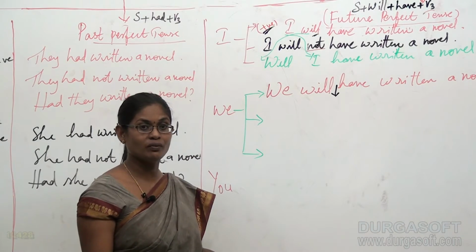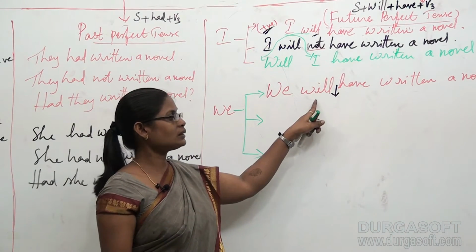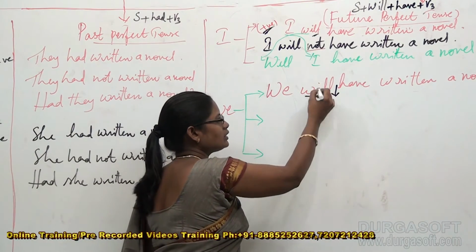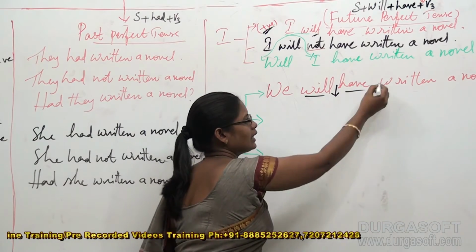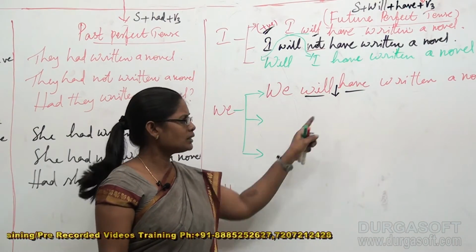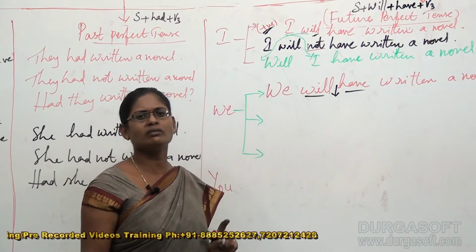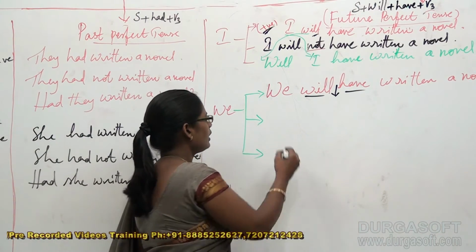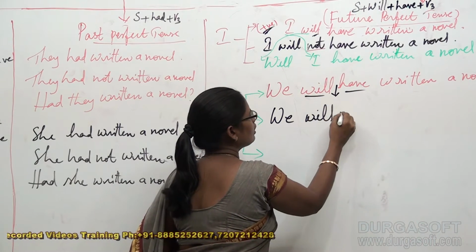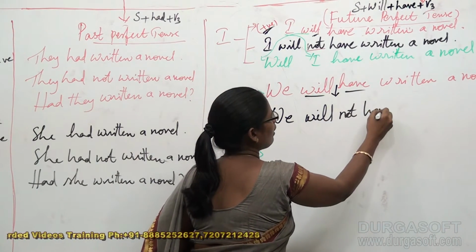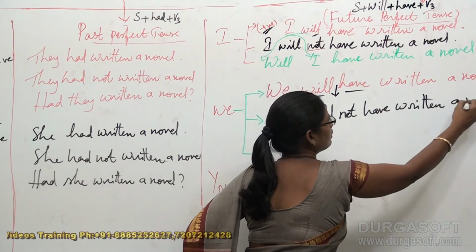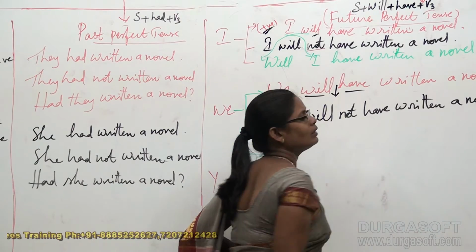And why it is after will? Because it is the first mentioned helping verb here. It is the first mentioned helping verb and it is the second mentioned helping verb. Forget about the subject that we are dealing with, but the same rule we have to follow for each and everything. Okay, so finally we get the sentence like this: we will not have written a novel.